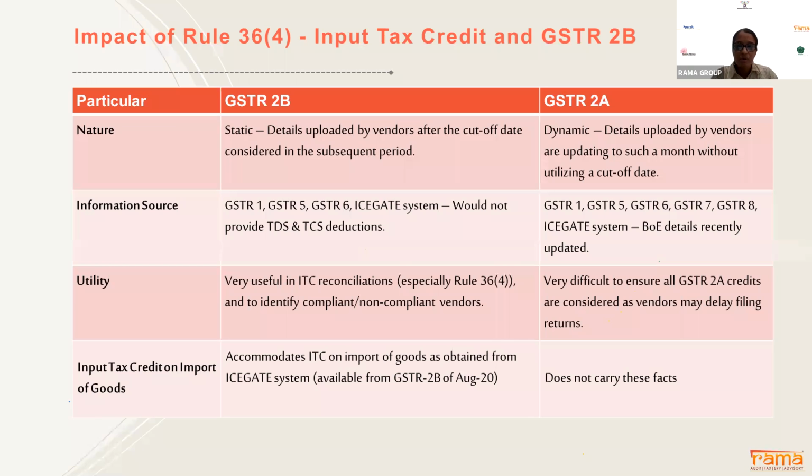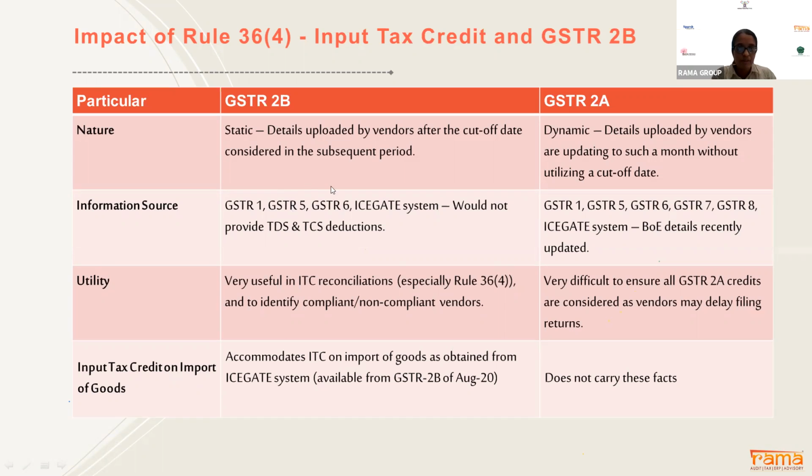Okay, so just a small distinction between 2B and 2A. 2B is static, that is, the information till 11th of every month will get frozen, and 2A is dynamic, as and when your vendor files the return, your 2A will get updated. So what are the information sources of GSTR 2B?